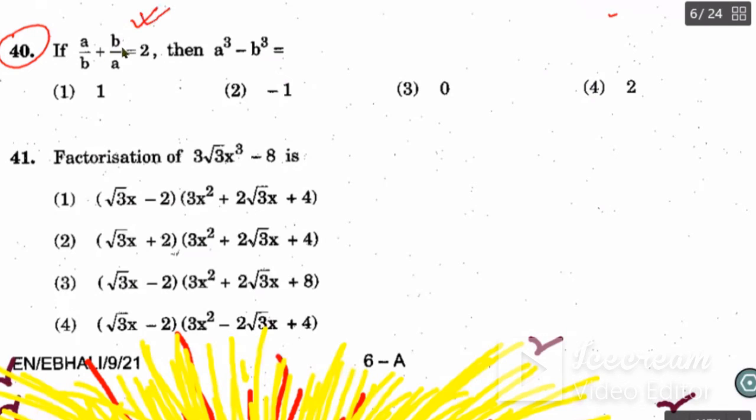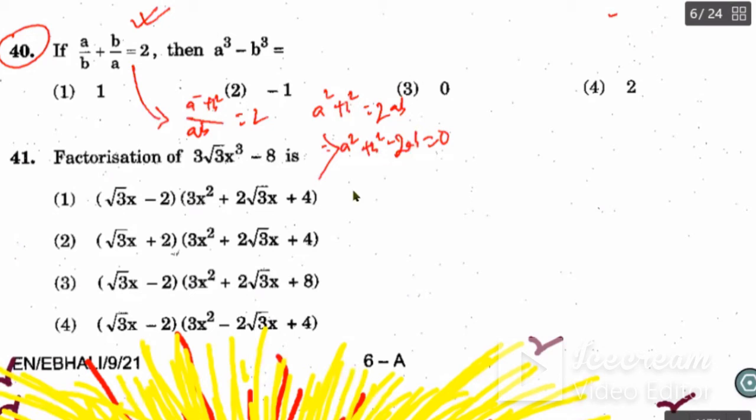So first it is given. First you can see what you will get after solving. Downside it is ab in the denominator, and in the numerator it is a square plus b square, that is equal to 2. So a square plus b square is equal to 2ab. That is, a square plus b square minus 2ab is equal to 0. Okay, so you can put this as the formula a minus b whole square is equal to 0. So a minus b is equal to 0. And that's why you can say a is equal to b.